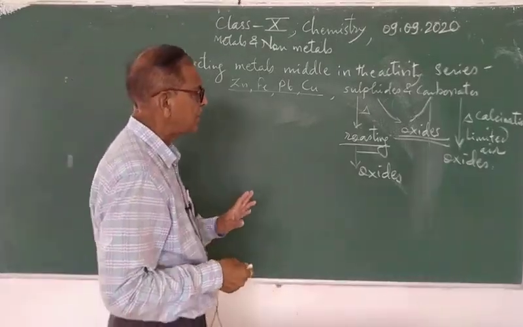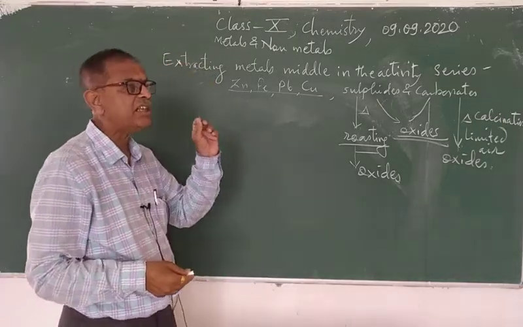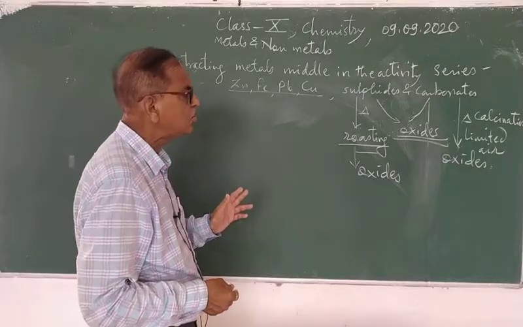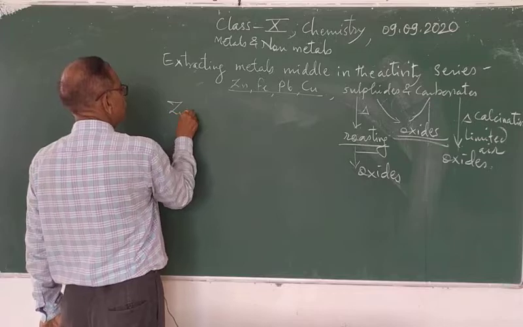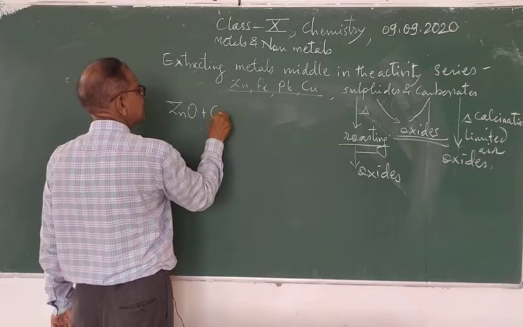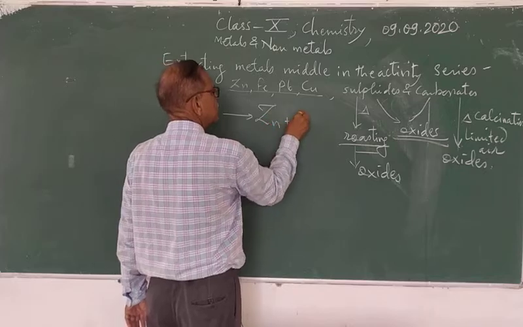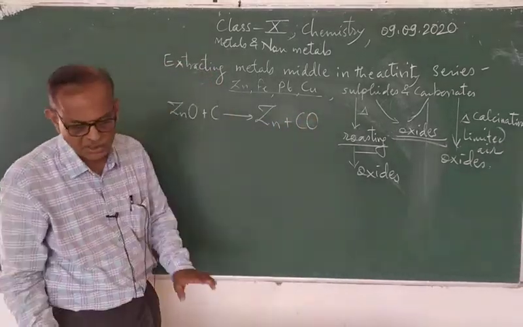Roasting and calcination give us oxides, and these oxides are then reduced to metal by heating with coke. ZnO + C giving Zn + CO. So this is carbon monoxide and zinc. In this way.